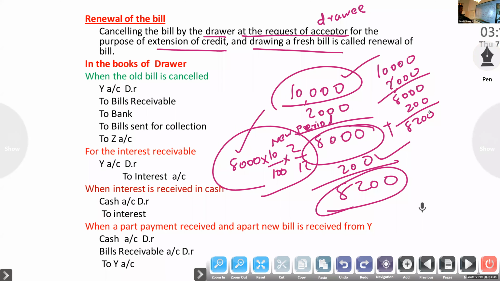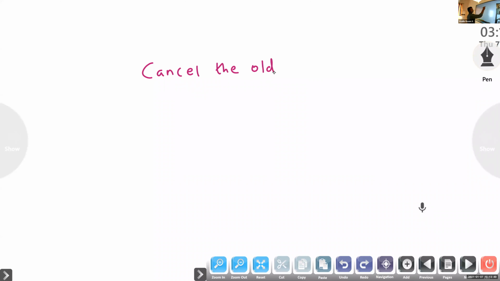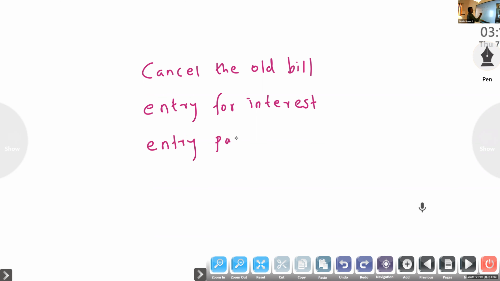Here we have to cancel the old bill, then make the entry for interest, the entry for part payment, and then the entry for the new bill.